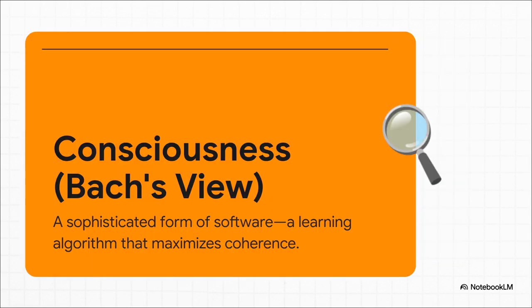And if you take that idea seriously, even something as mysterious and personal as consciousness can be looked at through a new lens. Bach's idea is that consciousness isn't some kind of magic spark. It's an incredibly sophisticated piece of software, a learning algorithm that's constantly trying to build a consistent model of reality in your head, a place where things just make sense.